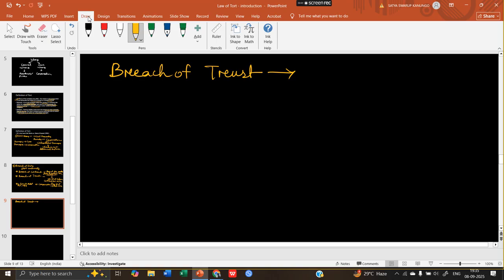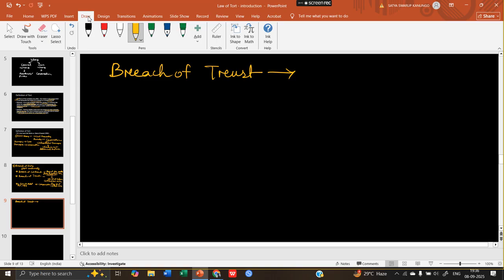That is not the actual meaning. Breach of trust is when you entrusted a person with a lot of responsibility and that person has not met that responsibility or has failed to fulfill all such responsibilities. For example, there is an institution or temple or a trust is being made and a person is appointed as a trustee.